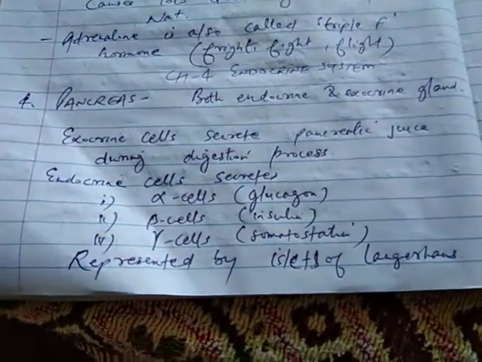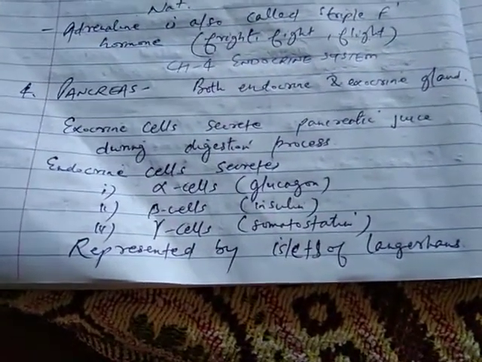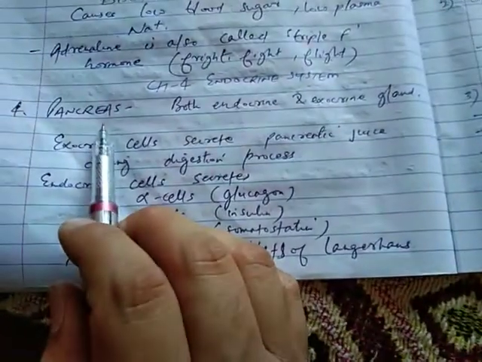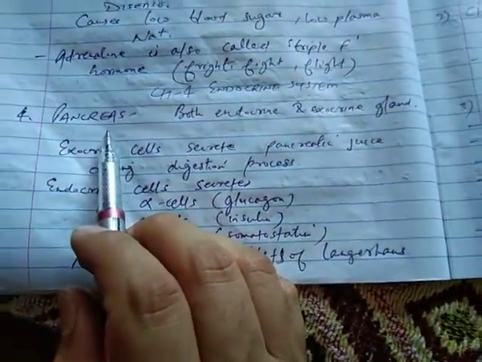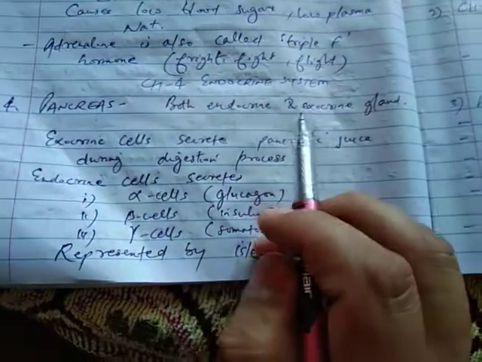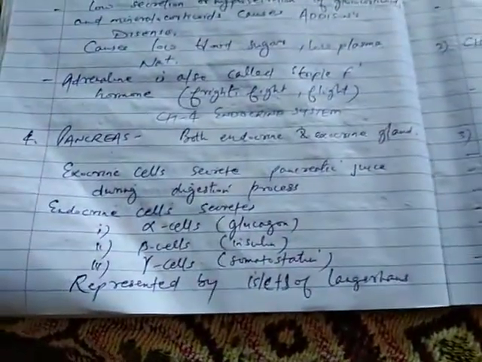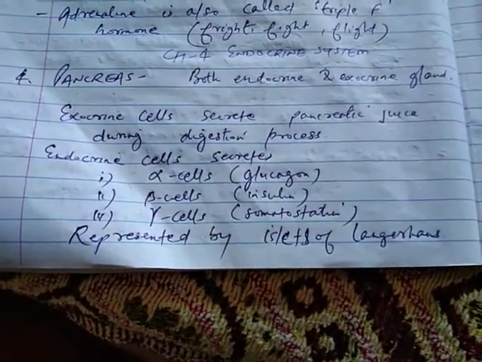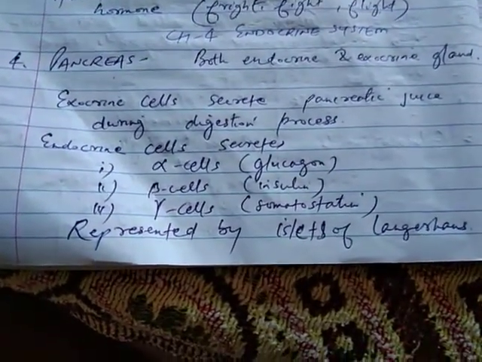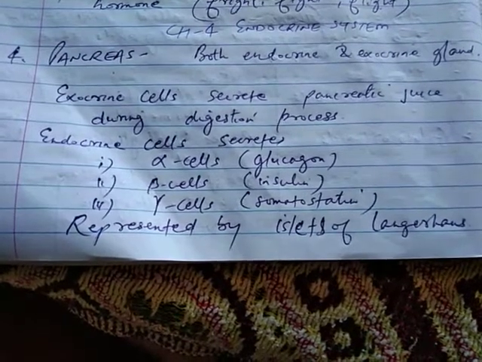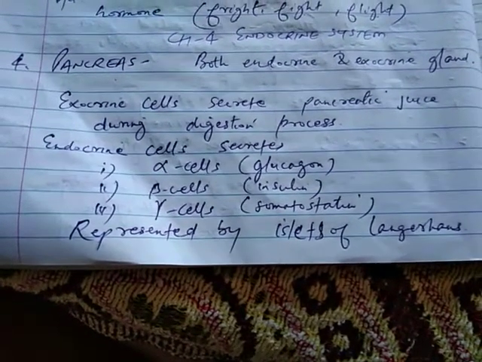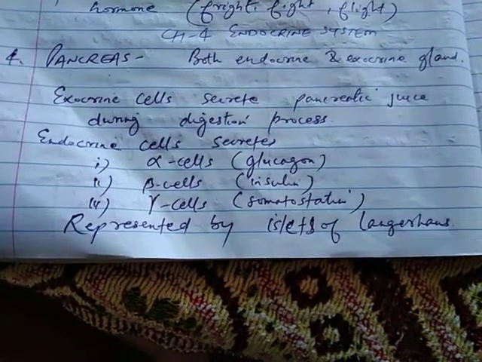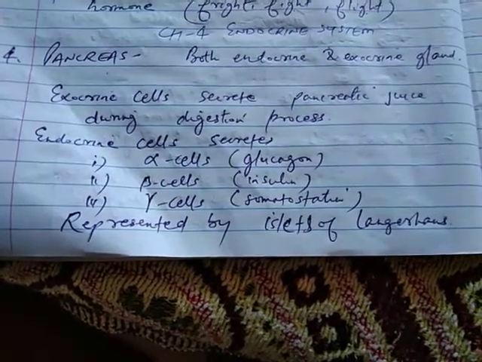Today we have to discuss the fourth gland, and this is the last gland which we have to discuss, and the gland is pancreas. Okay, pancreas, students, it is an exocrine gland as well as an endocrine gland. So, pancreas is the example of a heterocrine gland. Heterocrine gland means a gland which is ductless also or which is having duct also. Means it is performing dual function. It is having endocrine gland also and it is having exocrine gland also.